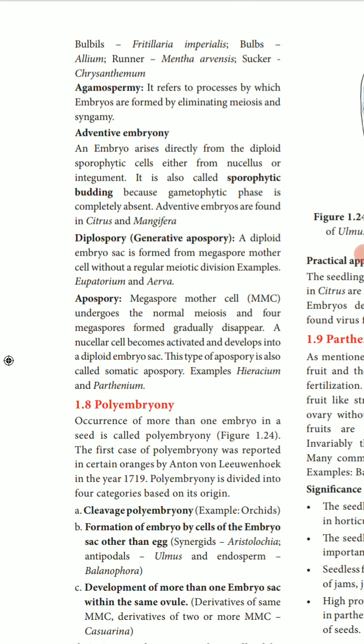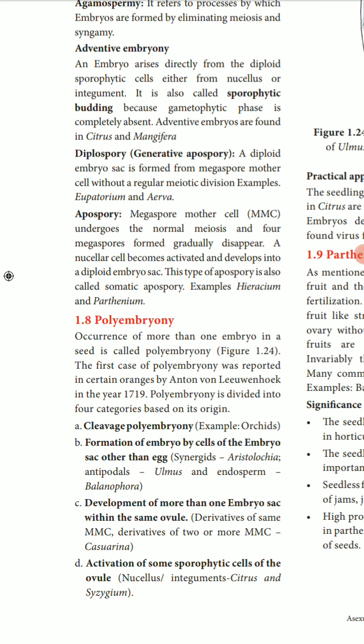Adventitious embryony means budding from the sporophytic tissue, not the gametophyte. Examples: Mangifera indica, citrus, lemon, mango. Diplospory: the diploid embryo sac is formed from the megaspore mother cell without the regular meiotic divisions. Example: Arevia.